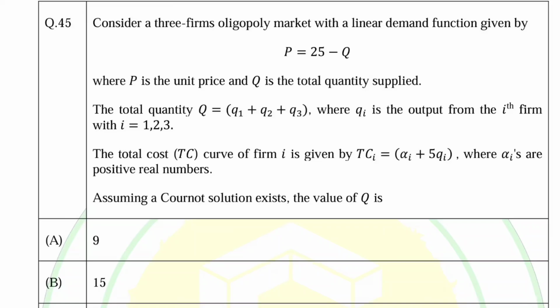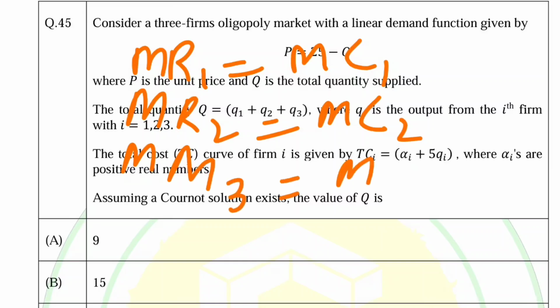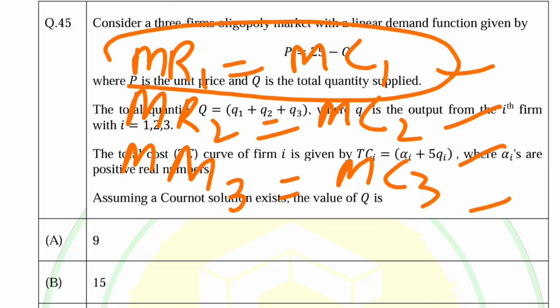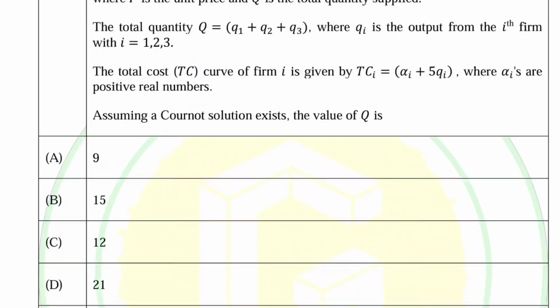In case of Cournot, we know that firms compete in terms of quantity, so we will get 3 reaction functions. We will equate the marginal revenue of firm 1 with the marginal cost, similarly the marginal revenue of firm 2 with the marginal cost of firm 2, and the marginal revenue of firm 3 with the marginal cost of firm 3. Since we have symmetric costs, if we get the value of q1, we don't need to solve for q2 and q3 because they are symmetric formulas here. I will be taking this question in detail.